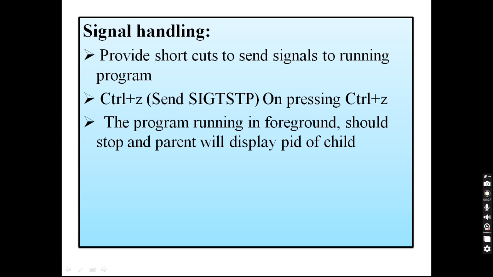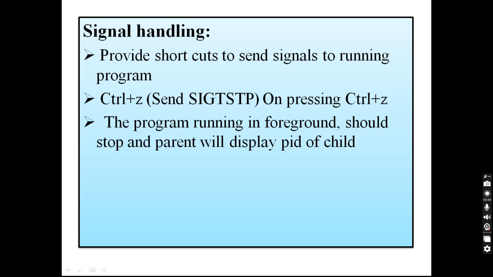Linux supports various types of signals. Each signal is identified by a unique integer value. Some of the common signals are SIGINT, that is whenever we press Ctrl plus C, a SIGINT signal is sent to the process. SIGSEGV, whenever a segmentation fault occurs, the SIGSEGV signal is sent to the process.